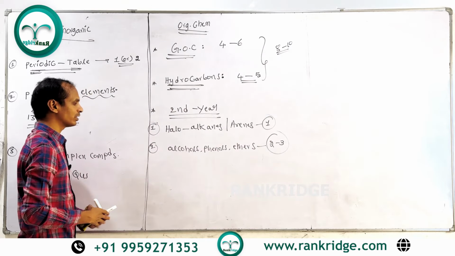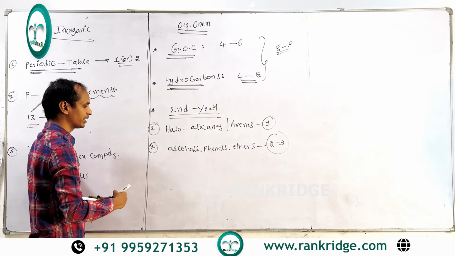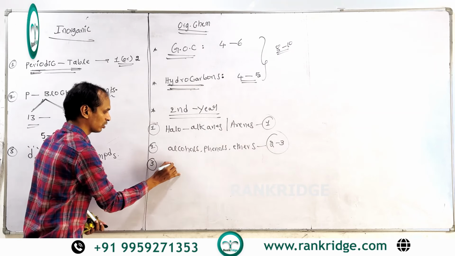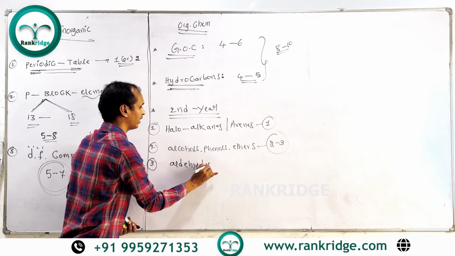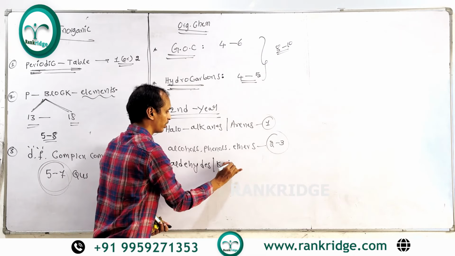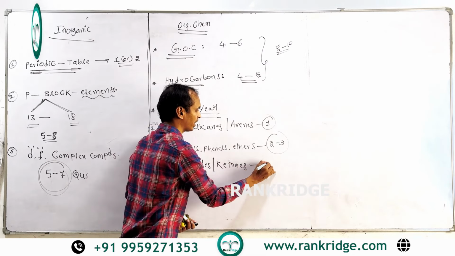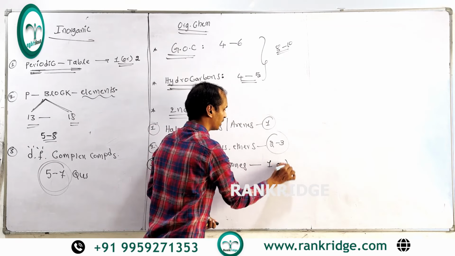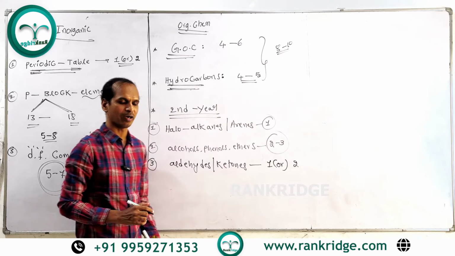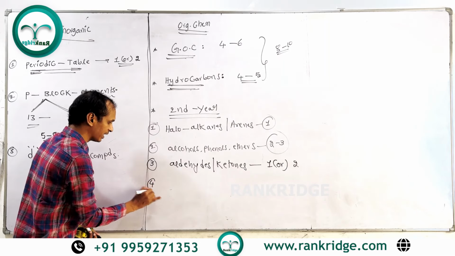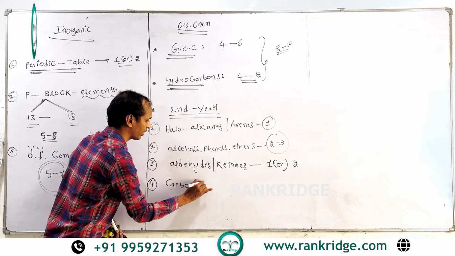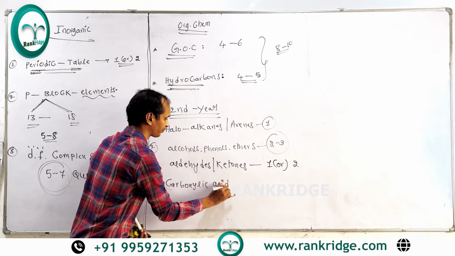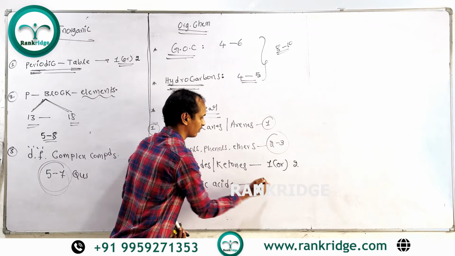And coming to the next topic in second year organic chemistry, aldehydes and ketones. So this is also a very important topic. A number of named reactions are there in aldehydes and ketones. So from aldehydes and ketones also we can expect one or two questions. Okay, so this is our next topic. And the fourth topic is carboxylic acids. Carboxylic acids also we can expect one question.